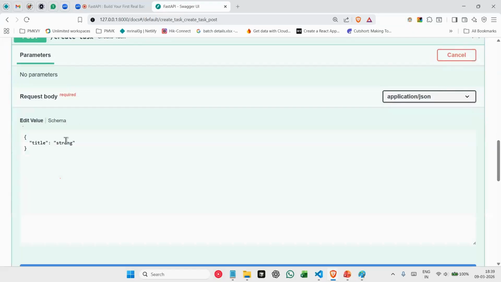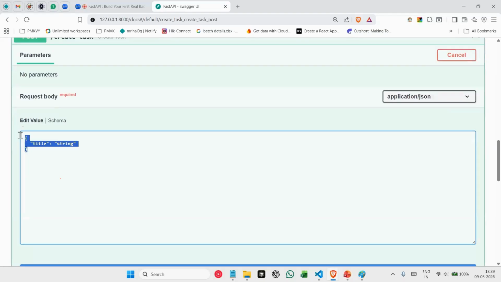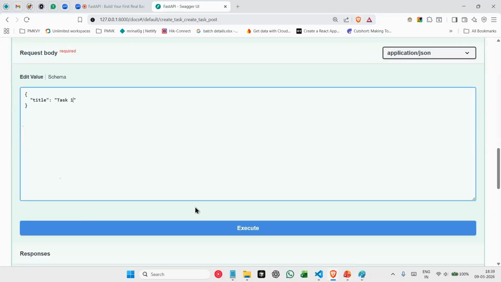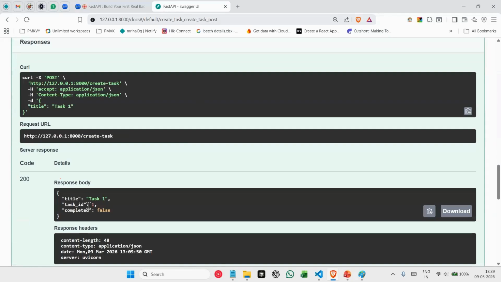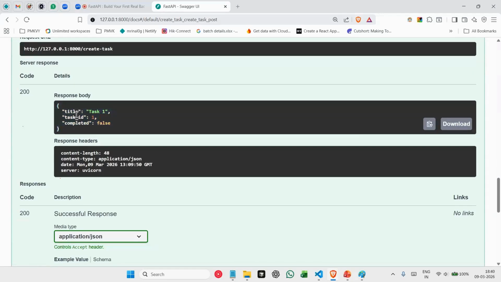If you observe here, if I click on try it out, since we are implementing schema validation using Pydantic, automatically it is asking us for a title, and also it is mentioning that we need to only provide a string. So let me provide a task called task one, and then click on execute. As a response, we are sending our task back. Whatever task is stored in our database, we are sending it back as a response.